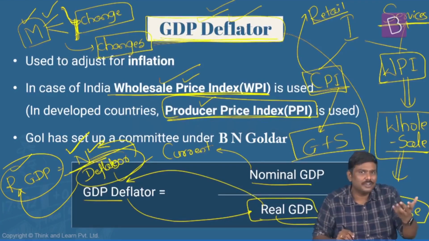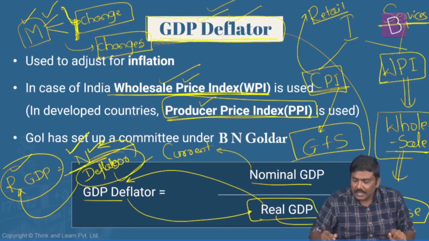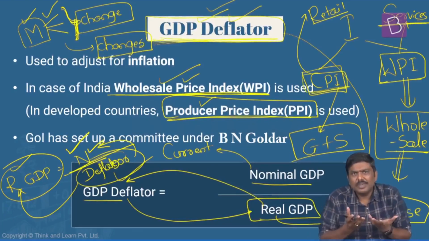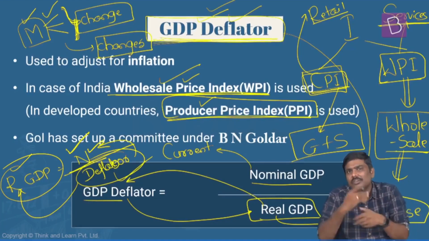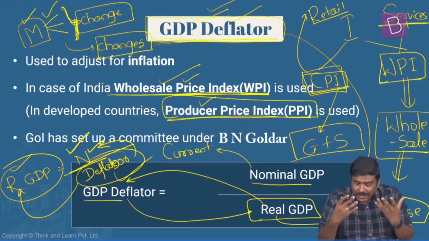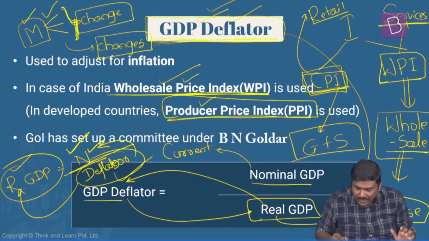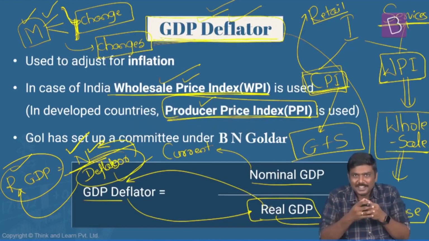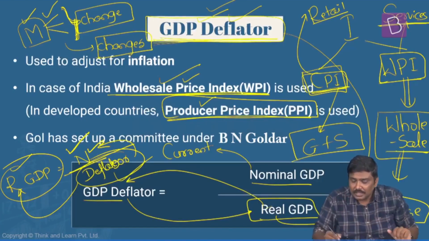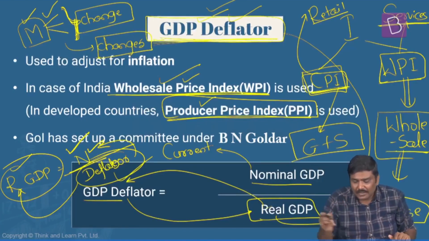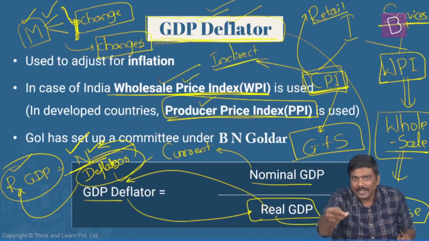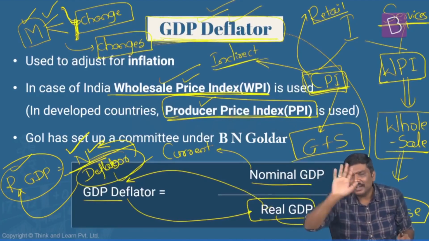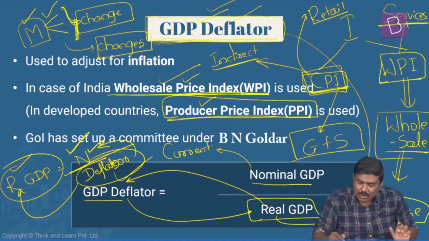Now you'll say, sir, what is the difference? How is it better? First and foremost, understand this. In case of the CPI, CPI is what? Retail inflation. It is at the market level, at the market where we are consuming or purchasing the goods and services. If I take CPI and use it to deflate the nominal GDP, that is the GDP at current market prices, the issue here is that CPI is arrived at after accounting for the indirect taxes imposed by the government. Is it okay? Means what? The market prices that we are paying are inclusive of indirect taxes imposed by the government. So there is an impact of indirect taxes on the CPI.